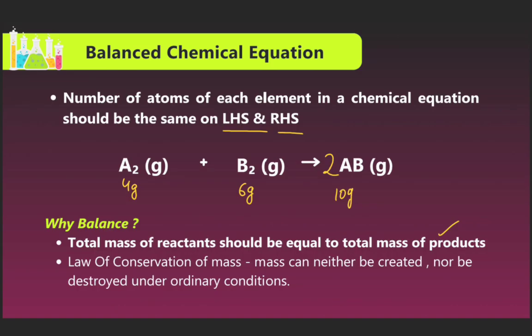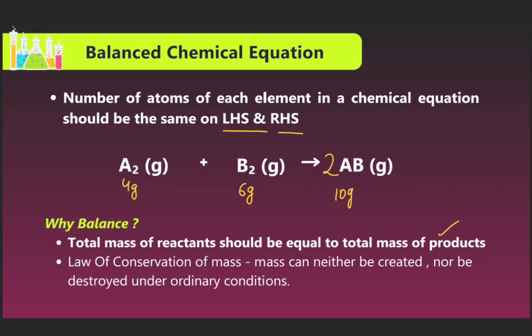That is the rule of the balancing of the atoms or elements. So here we see A2 in gaseous form, B2 in gaseous form. When they react to each other, they form AB, but A is 2, B is 2, so they form compound AB, 2AB. If A2 is 4 gram and B2 is 6 gram, the formed compound is 10 gram.